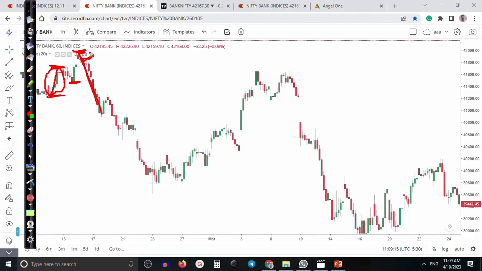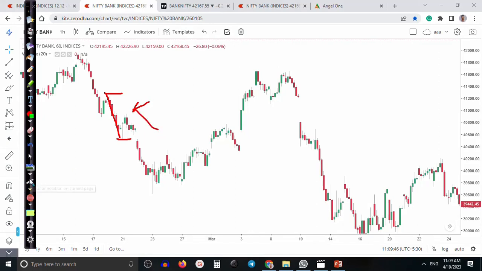So from here to this level, we are looking for sell only. Okay, this is seller territory. Again, I can see another seller territory from here to this level, from here to here, the whole seller territory. So once price goes between this seller territory, we are looking for sell only. We are not looking for buy anymore.